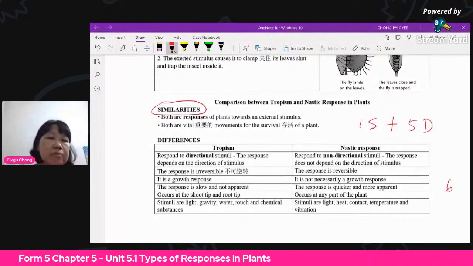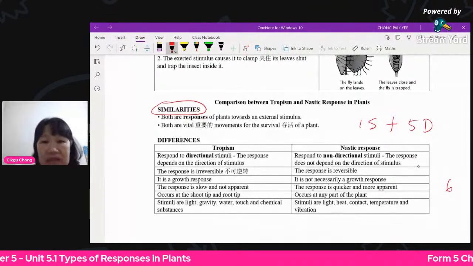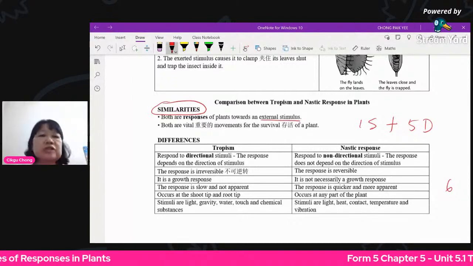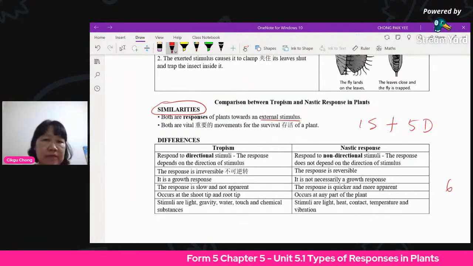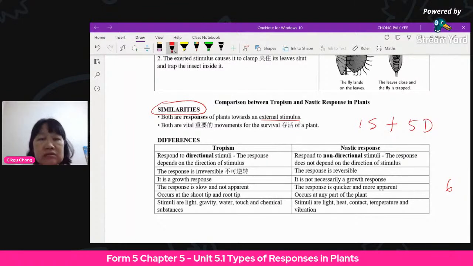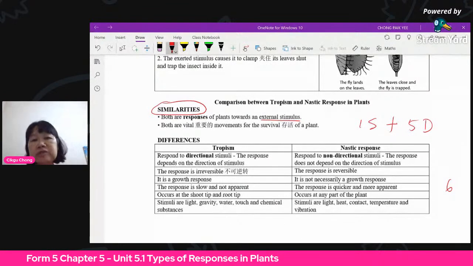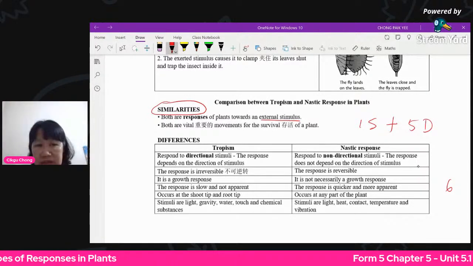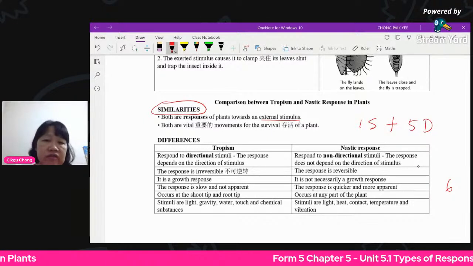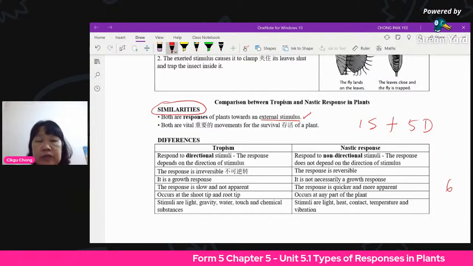They are both responses of plants towards external stimulus. You must say towards what, you cannot just say responses of plants, no meaning. Response to external, external means 外面的 stimulus. Both are vital, means they are important for the survival of a plant. So more importantly, you just write the first one, similarity.